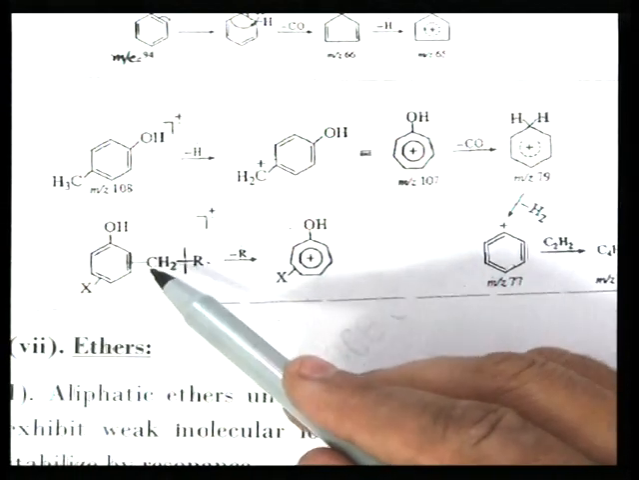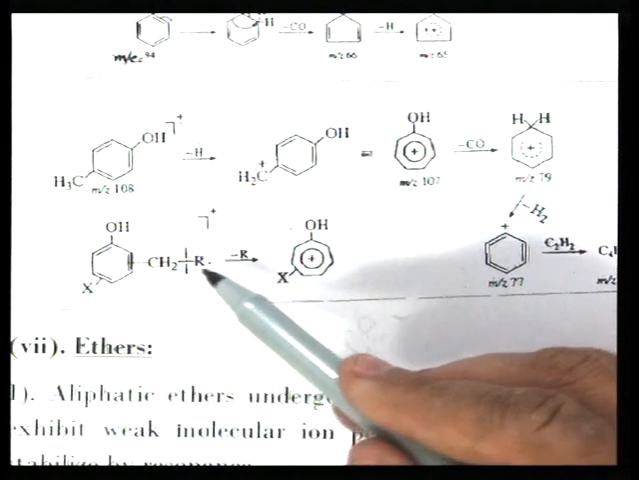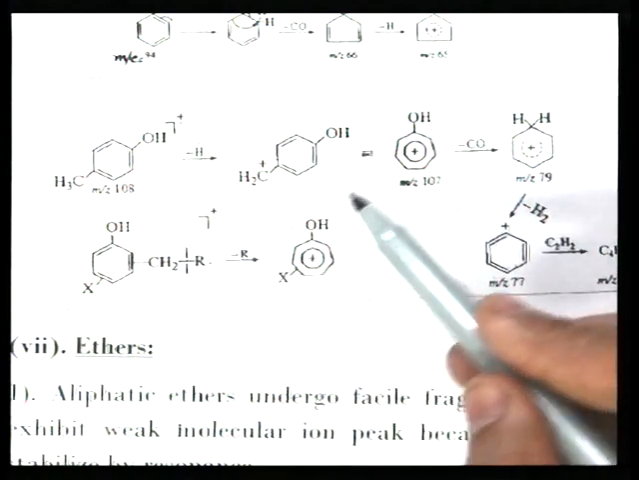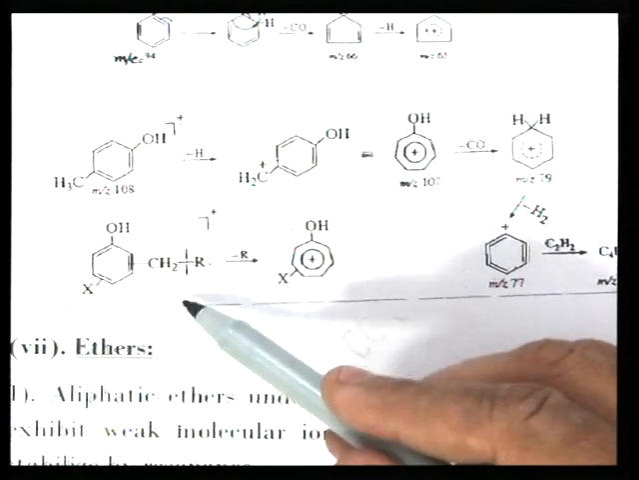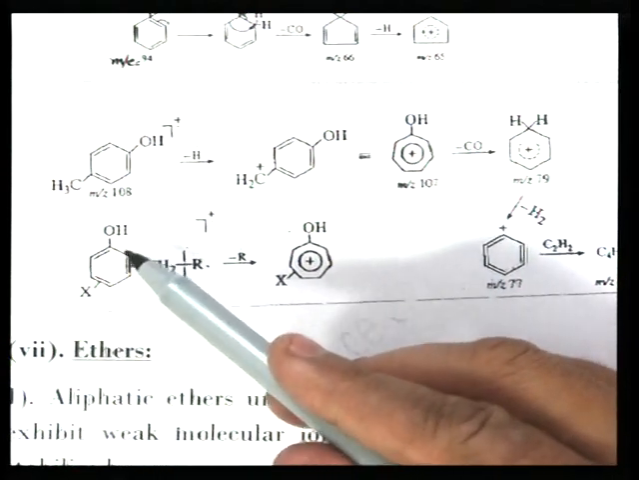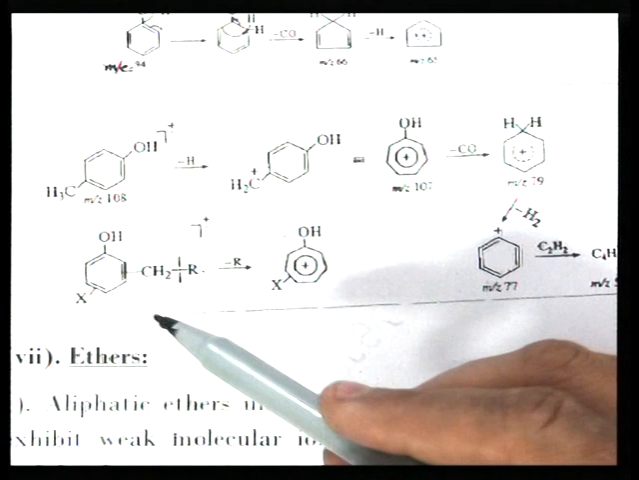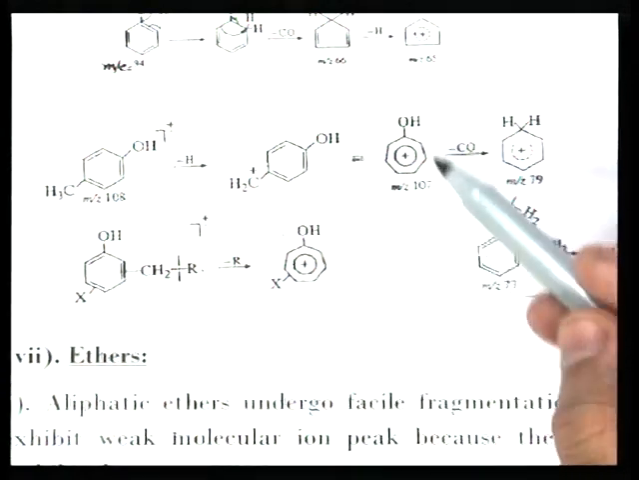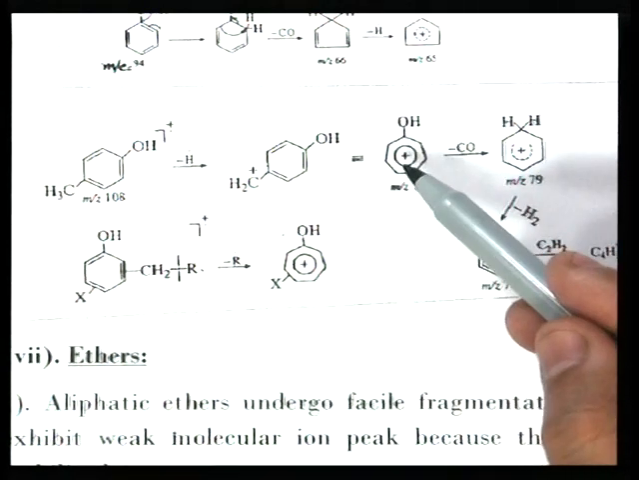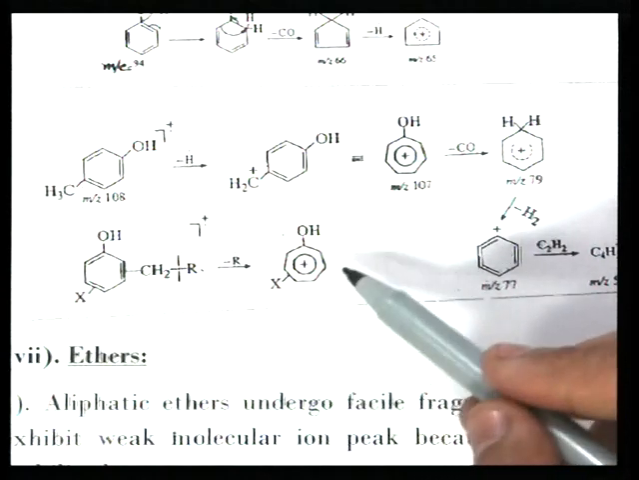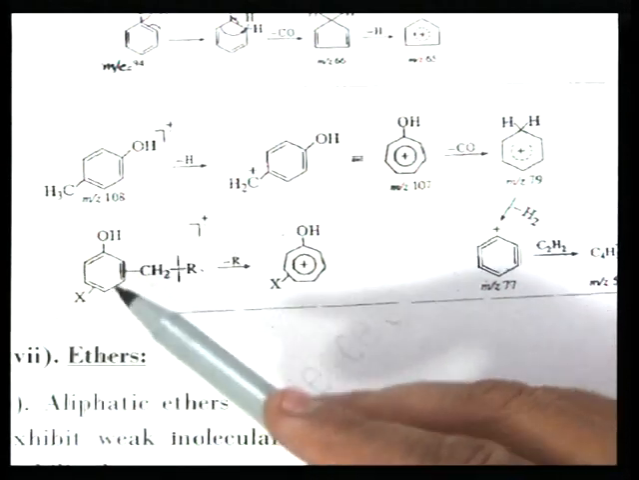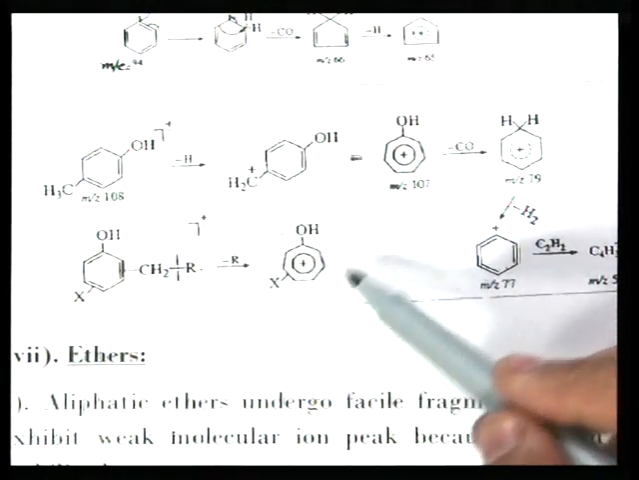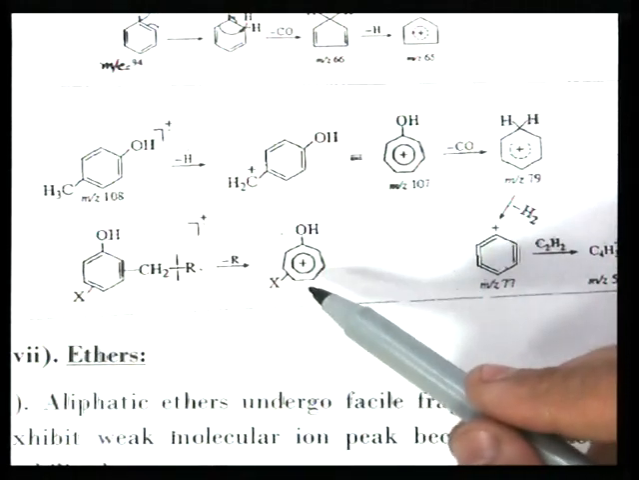So, this CC bond is broken. Generally this chain is long, 2 or 3 or 4 carbon atoms, but cleavage takes place at this place. So, benzyl cation is formed, substituted benzyl cation, and it will undergo rearrangement to form this 7-member ring. So, here the substituted benzyl cation means hydroxy cation is formed, and it is the base peak.